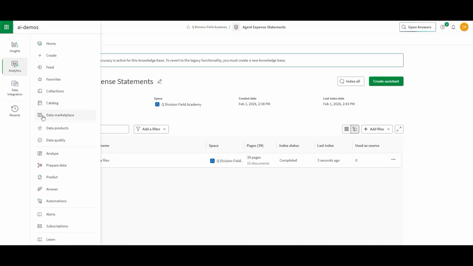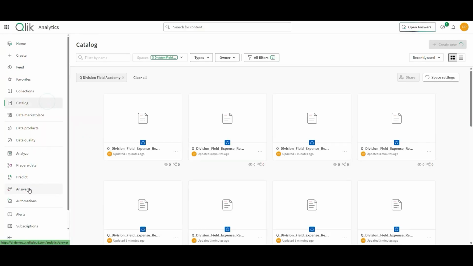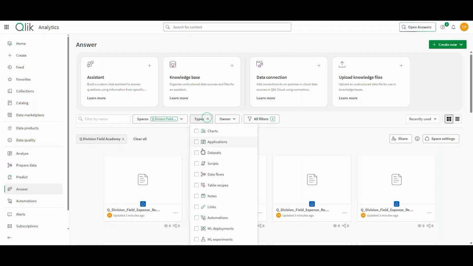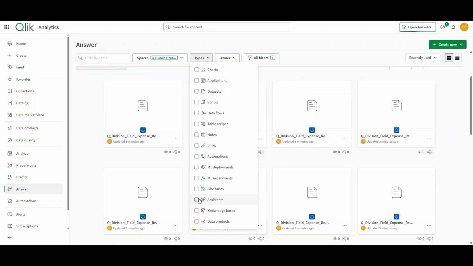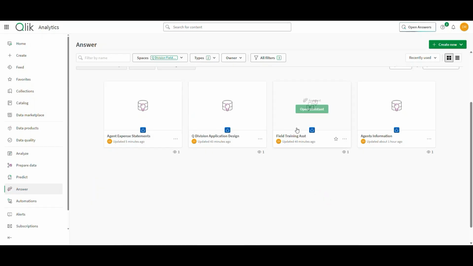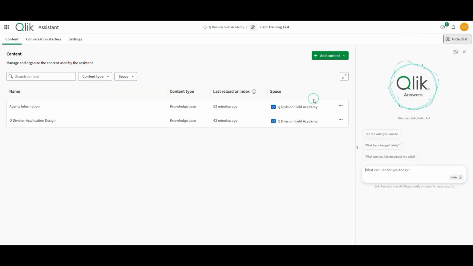So I'm going to come back out to the catalog, go to my answer, and I'm looking again for that assistant. Well, now I've got a slew of files out there, so maybe I just want to scroll down here and pick assistants and knowledge bases. And now I can find my field training assistant, and I'm going to add content again, if you remember how we did that in Module 2.